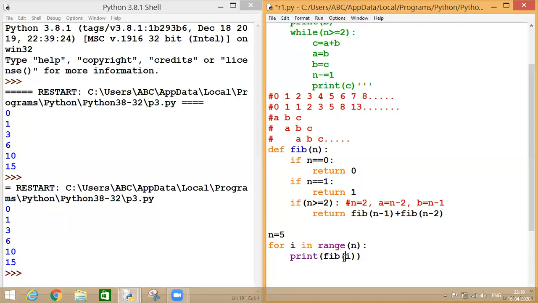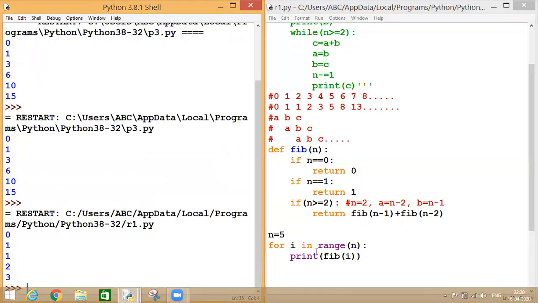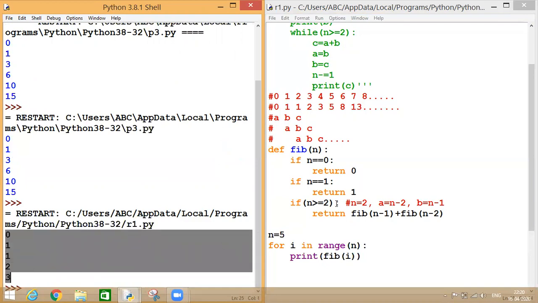Now let's check with F5. This is my result of this function.